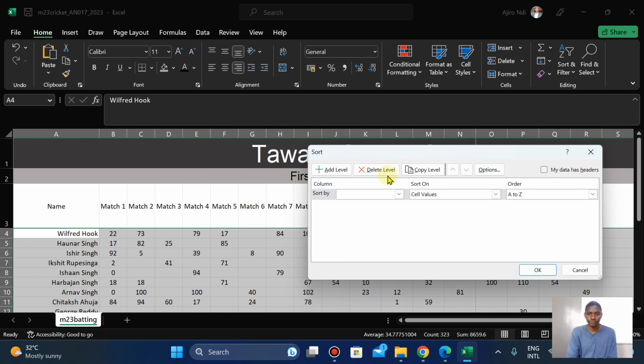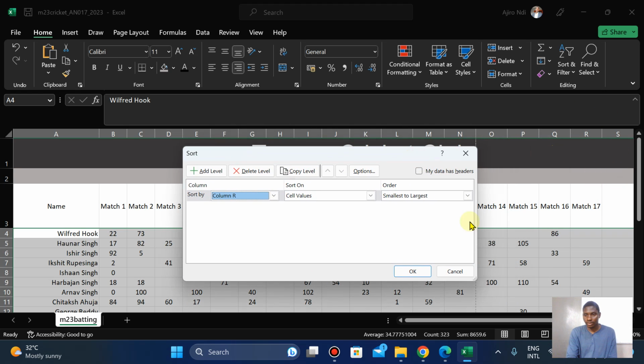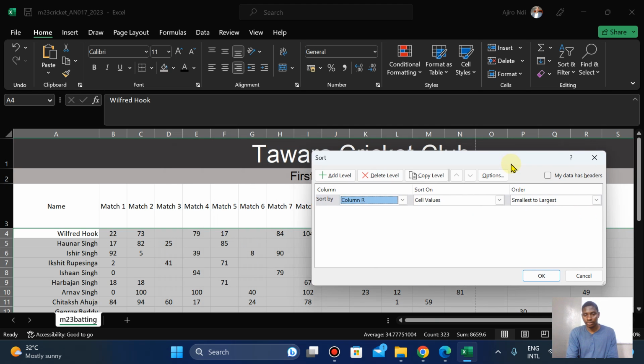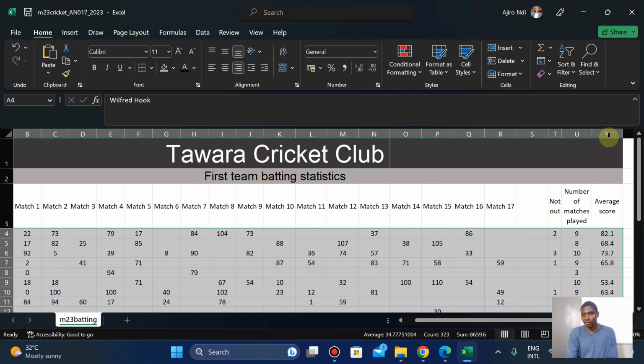Custom sort by R. R is for this. You can move it to C. Nope, R is not for it. Okay, maybe it's V, right?